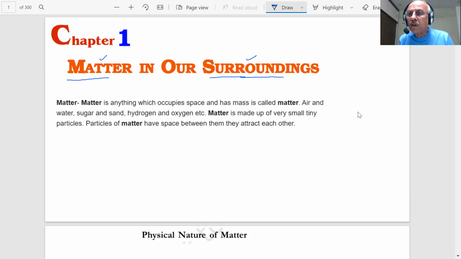What surroundings do you see? You are seeing tables, chairs, your books, you have a pen, you have a notebook, you have a house where you are living, and you are saying all this is matter. Am I right? Yes, sir. Whatever you are observing in the surroundings is matter.